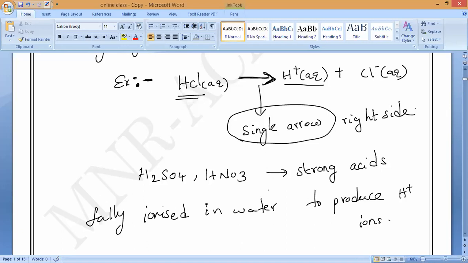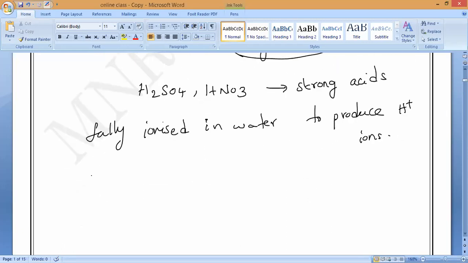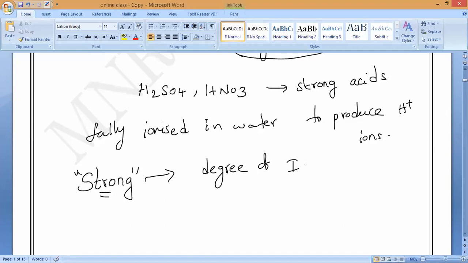So please all of you remember, whenever I say strong, MCQ questions will come. Whenever I say strong, it may be bases also that we will study. Strong means, remember, what is called the degree of ionization. What do you mean by degree of ionization? Can you say?